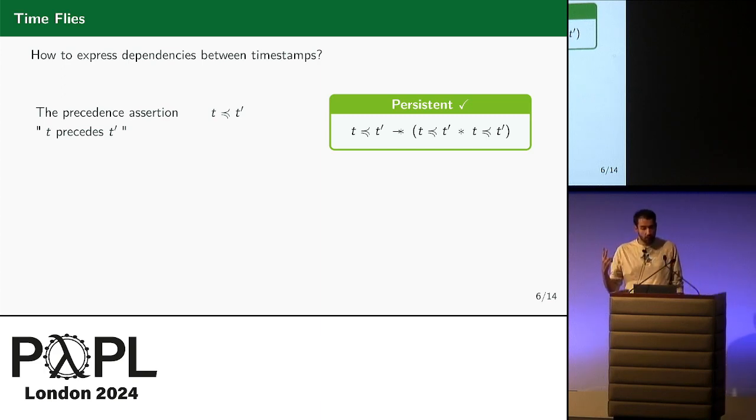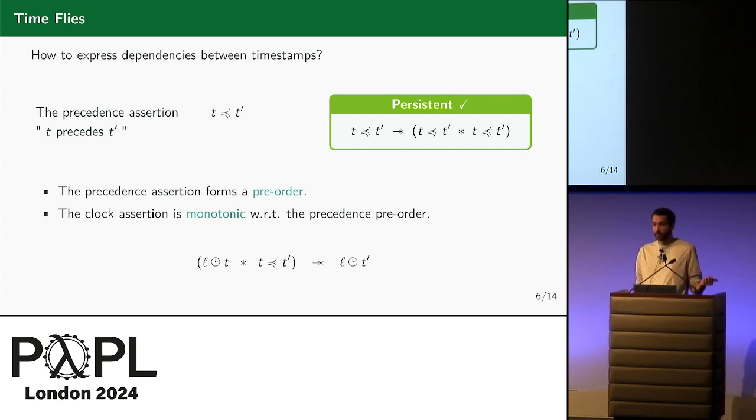And two remarks about the persistent assertions. First, it forms a preorder. It is reflexive and transitive. Moreover, the clock assertion is monotonic with respect to the precedence preorder. A complex sentence to say that if L was allocated by a task preceding T, and if T precedes T prime, then L was allocated by a task preceding T prime.